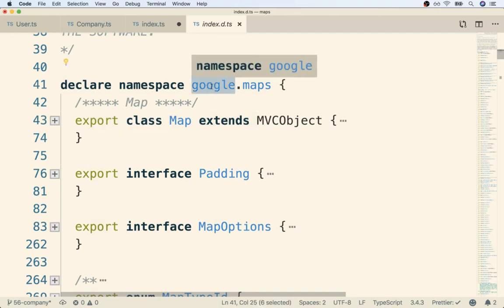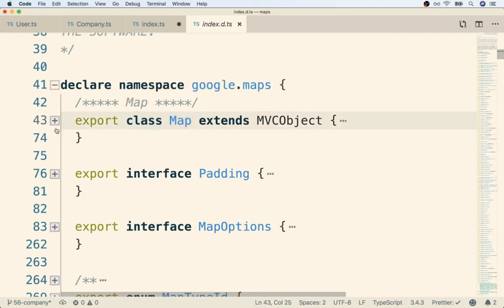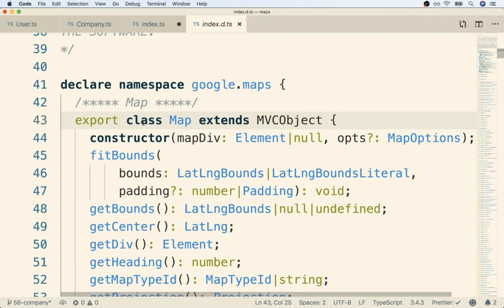Okay, so anyways, the point here is that this very first thing right here that gets exported means that we've got the Google Maps global object, which has a maps property, which has a map property. And that map property, capital M Map, is a class. We can create an instance of this class right here to show a map on the screen. So let's expand this section right here and get a better understanding of how this class works.